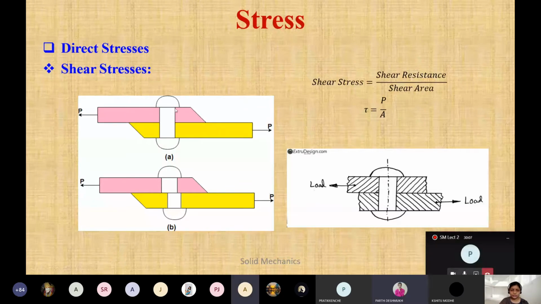At the joint, in the jointed area, this is important. That's why it is called a shear stress. It will try to pull in this direction, the right side, and it will try to pull in the left direction.